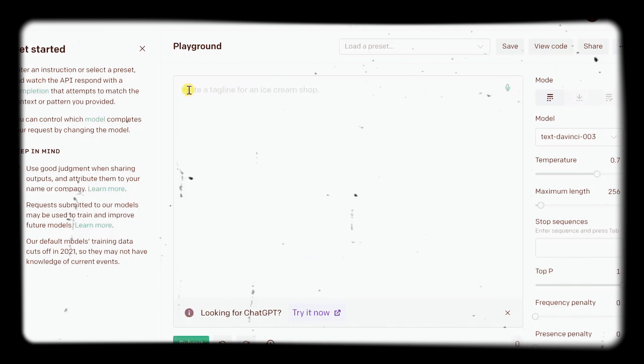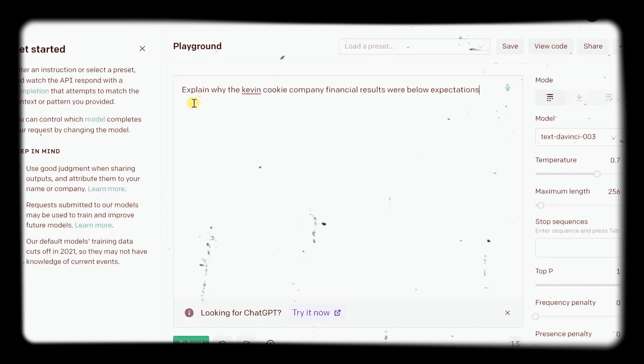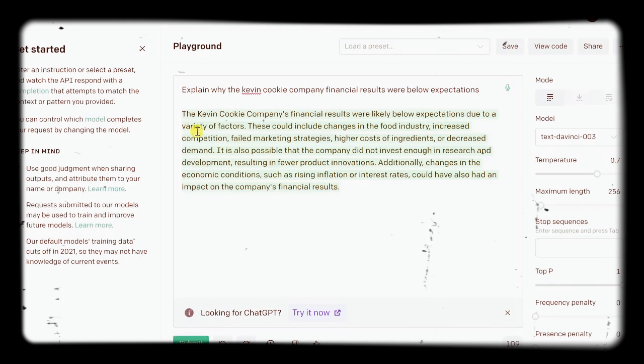So let's see if the AI can help me with that. Here, I'll type in "explain why the Kevin Cookie Company financial results were below expectations." And then let's click on submit. Wow, that's a pretty thorough explanation. Due to a variety of factors, it could include changes in the food industry, increased competition, failed marketing strategies. This is a pretty solid explanation.